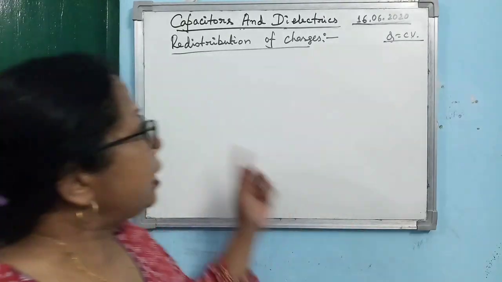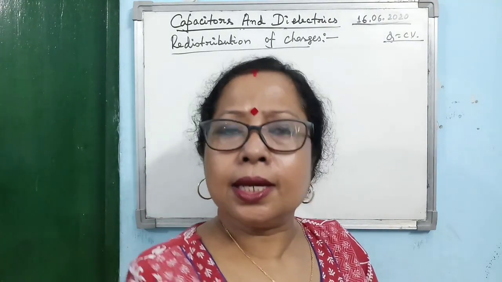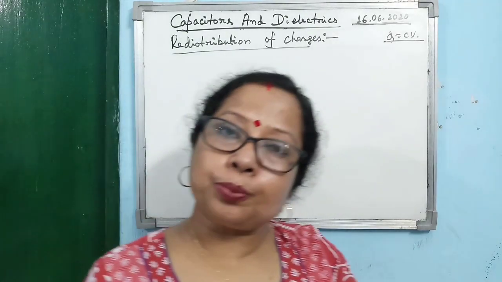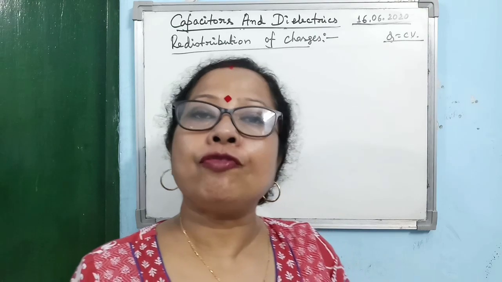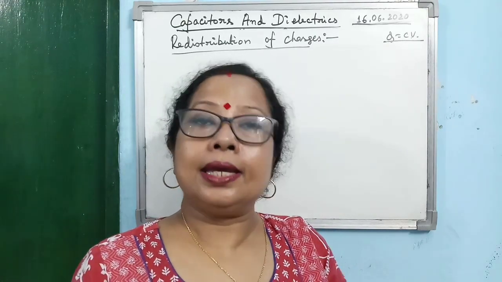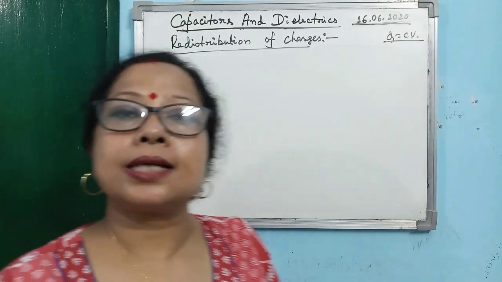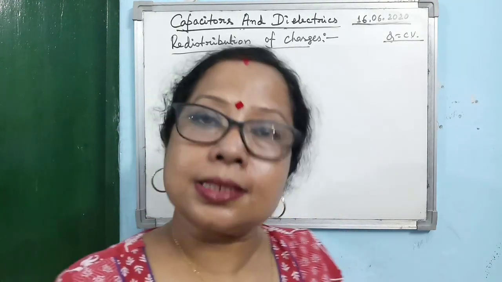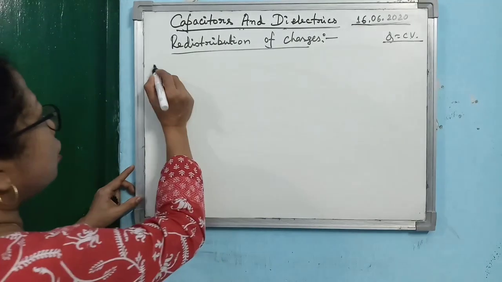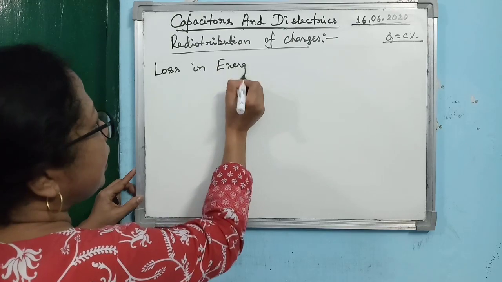Because you see, when you are connecting the two conductors, the charges are transferred by themselves, isn't it? So to transfer the charge, the work done, the energy needed, where will it come from? It will come from the energy of the system itself. Alright, so as a result, what will happen? There will be a loss in energy of the system. Now what will we do? We will calculate how much the loss in energy is.